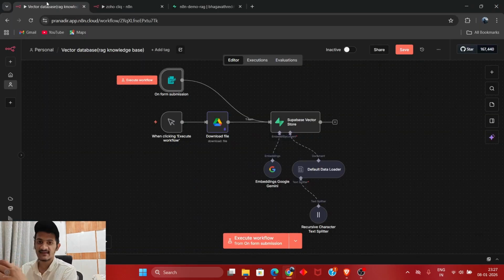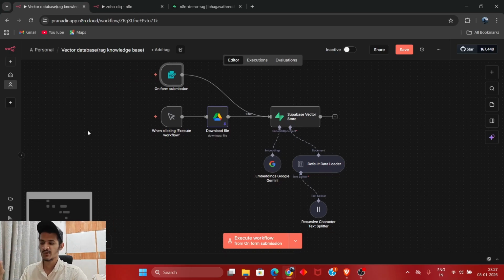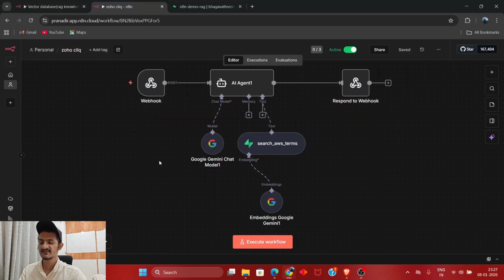So this is our n8n interface. If you remember, in the RAG we had two phases, right? One is for embedding, another is for retrieval. So we need to create two different workflows for those two processes in n8n. One is responsible for the embedding, another is responsible for the retrieval.